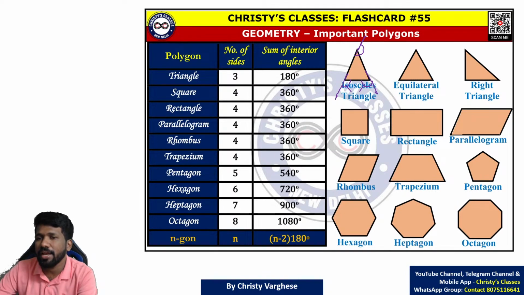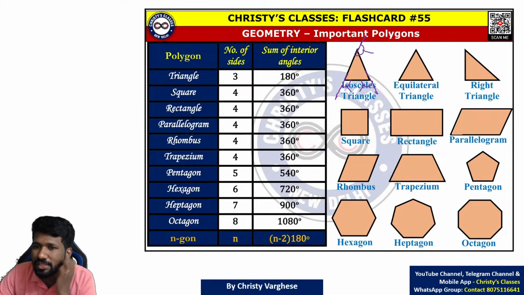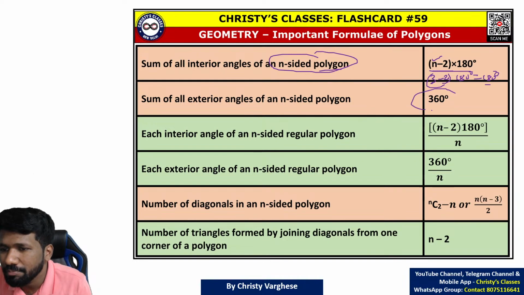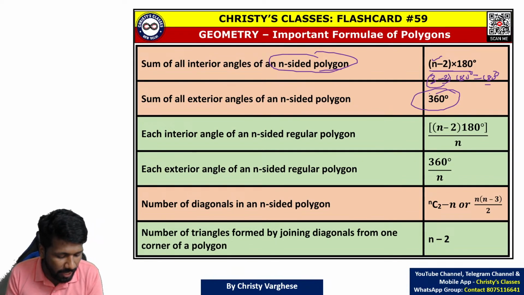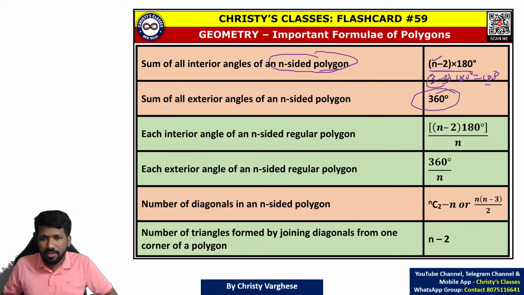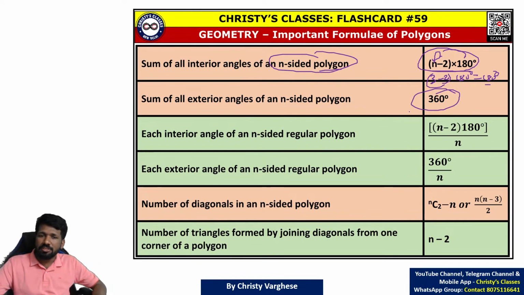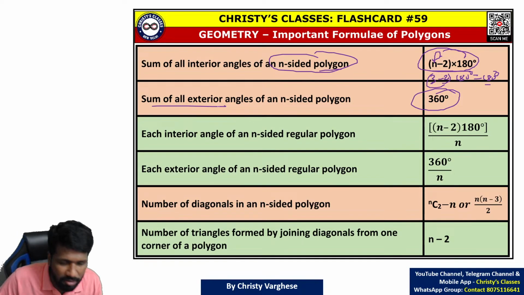These three exterior angles added, what will be the value? 360. For a square, 360 itself. For a rectangle, 360 itself. For a pentagon, 360 itself. That means for any polygon, the exterior angle sum is always 360. Remember this idea also. For interior angle, depending on n, the value will change. But for exterior angles, the sum will always be 360 itself.